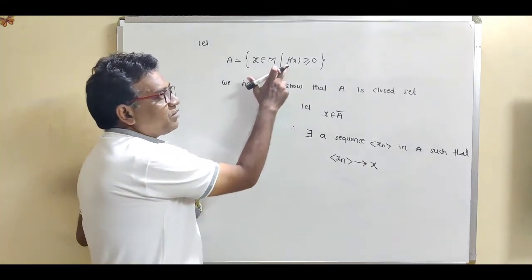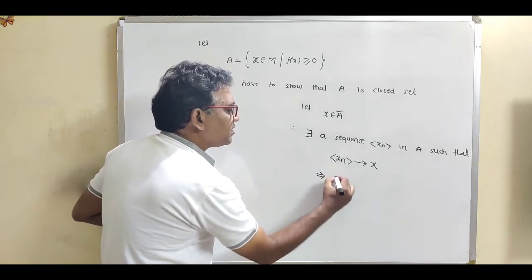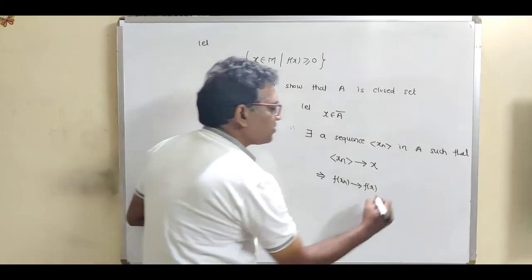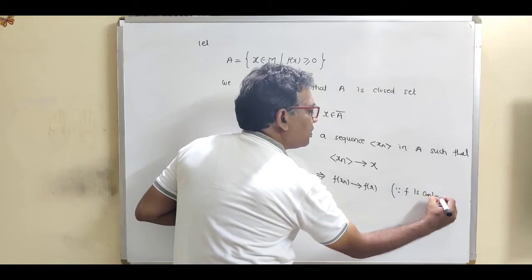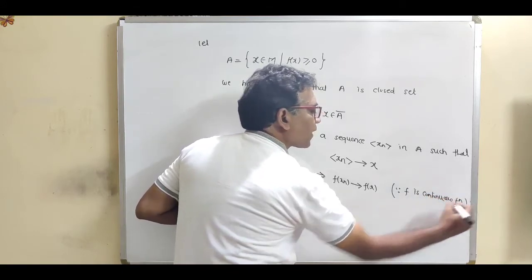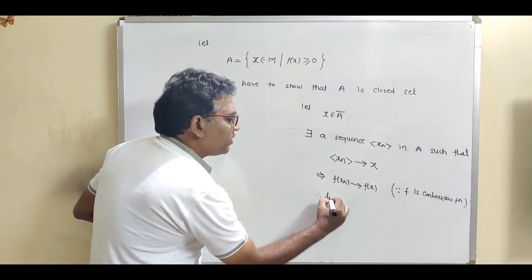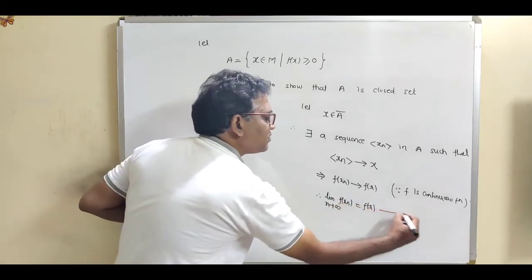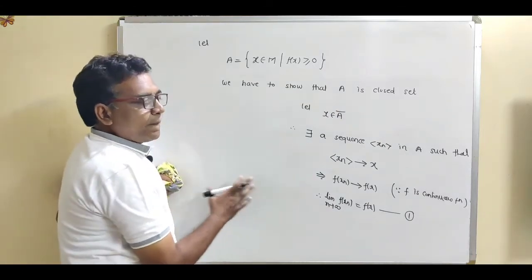And we are given this f as a continuous function. Continuous function means this is the result: the image sequence f of xn also converges to f of x, and the reason is that f is a continuous function. So instead of this convergence notation, we can write limit n tends to infinity of f of xn is equal to f of x. This is equation number 1.